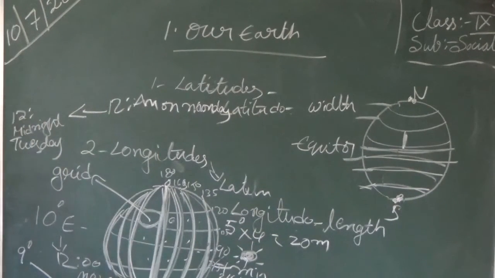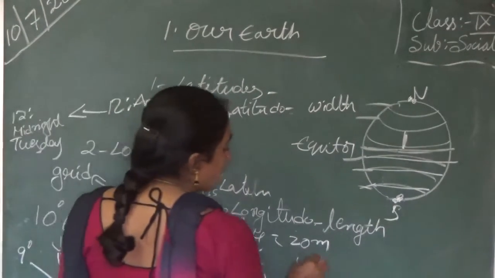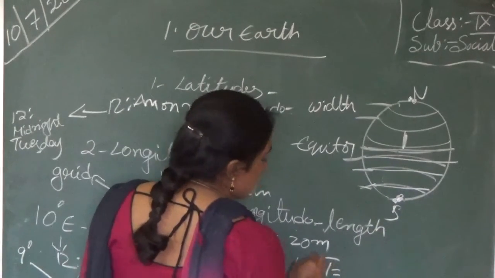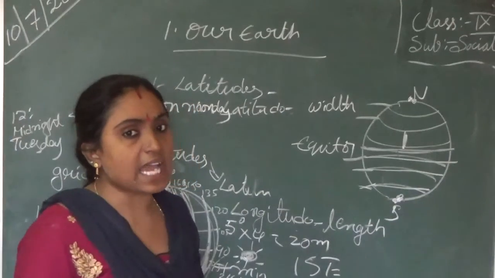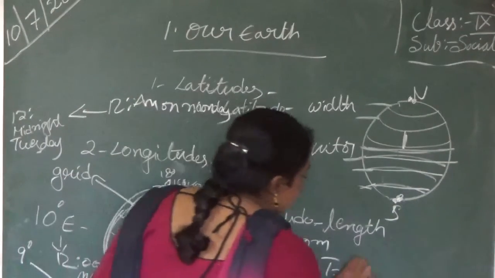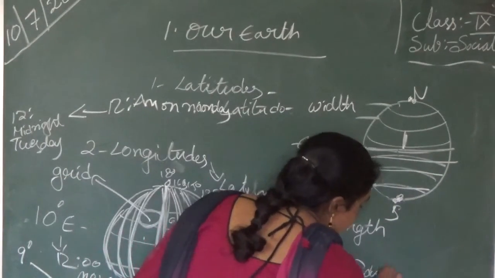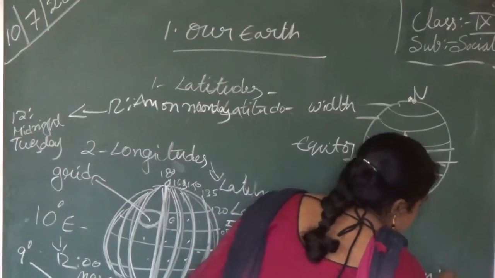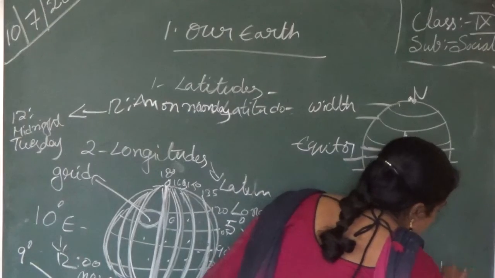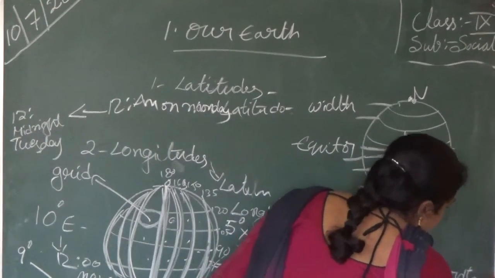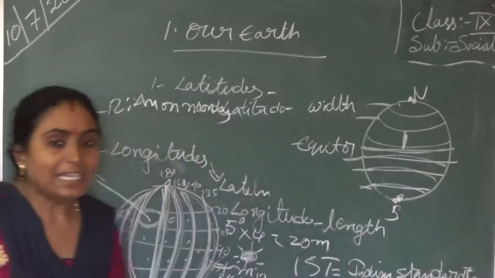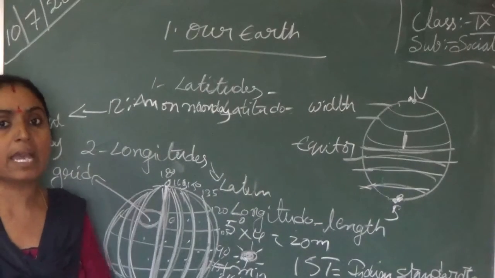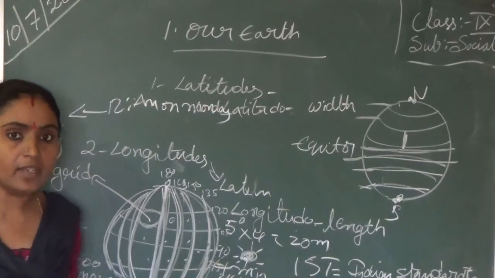So we have the IST. IST means Indian Standard Time.